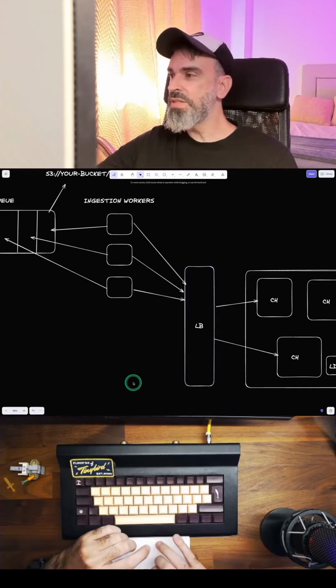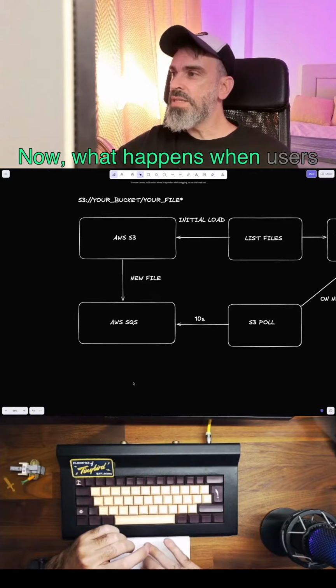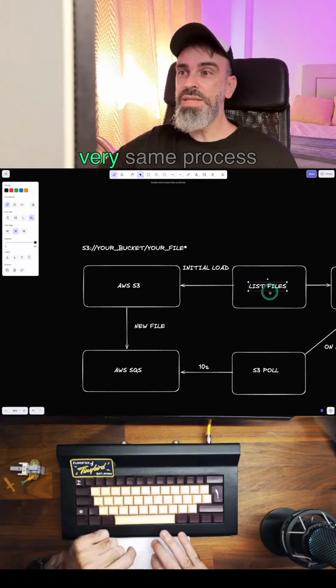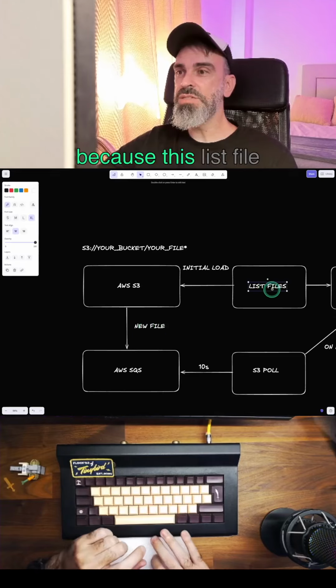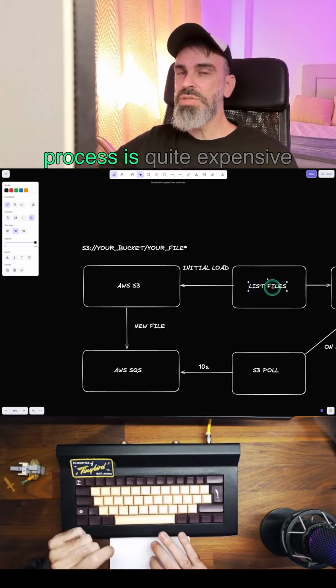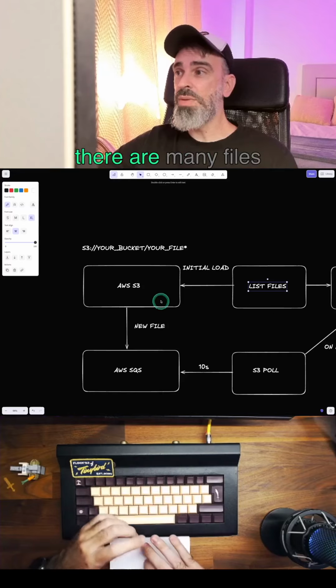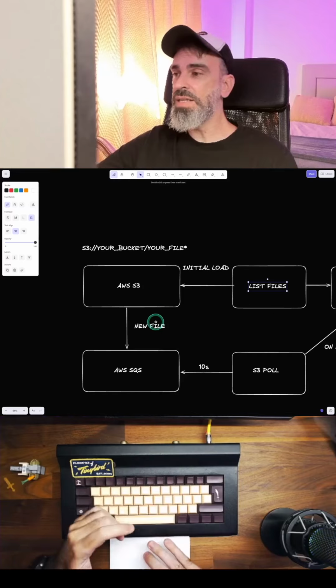Now, what happens when users drop a new file? You don't want to run this very same process because this list file process is quite expensive and doesn't scale well when there are many files in the bucket.